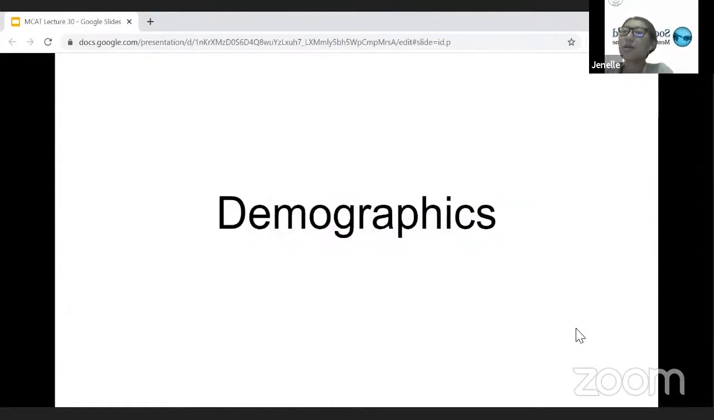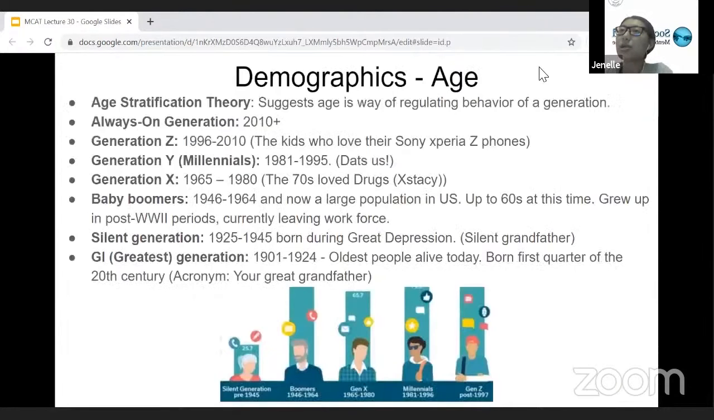We're going to go into demographics, the different ways that society tends to be stratified. The first one that I wanted to talk about was age. The age stratification theory suggests that age is a way of regulating behavior of a generation. And so, different generations have different behaviors. So we're going to go into the main generations to know.